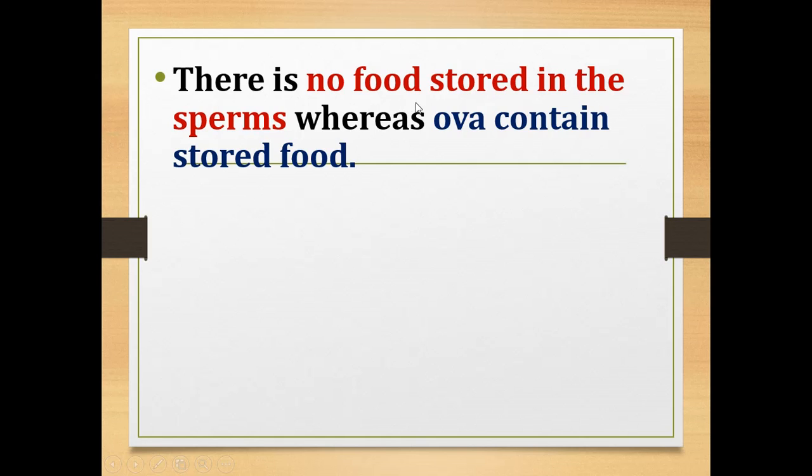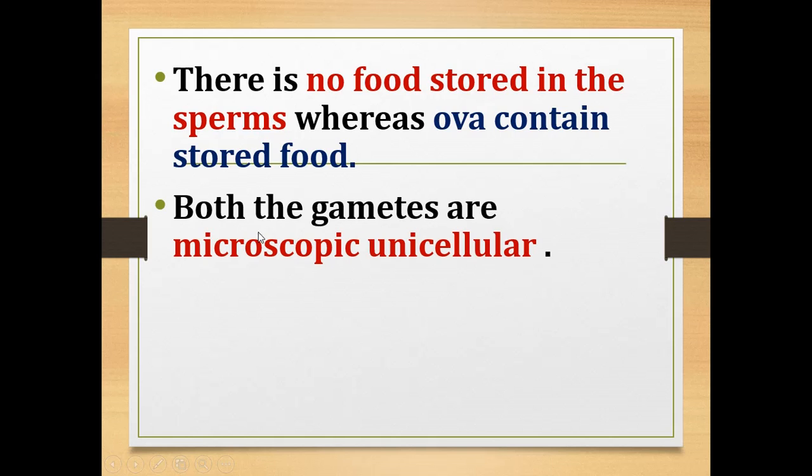There is no food stored in the sperms. In sperms we cannot see any food storage, but ova contain stored food. Both the gametes are microscopic and unicellular. Microscopic means which we cannot see with our naked eye. Unicellular means single cell. So both female and male gametes are microscopic and unicellular.